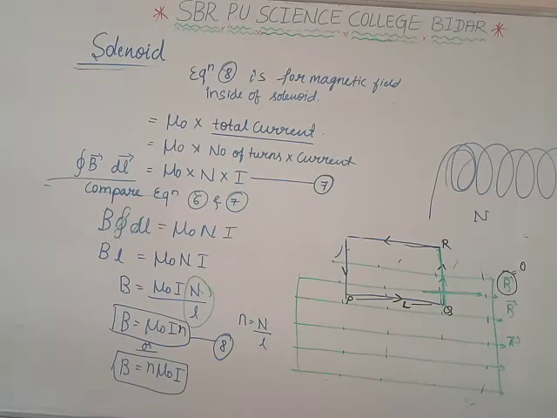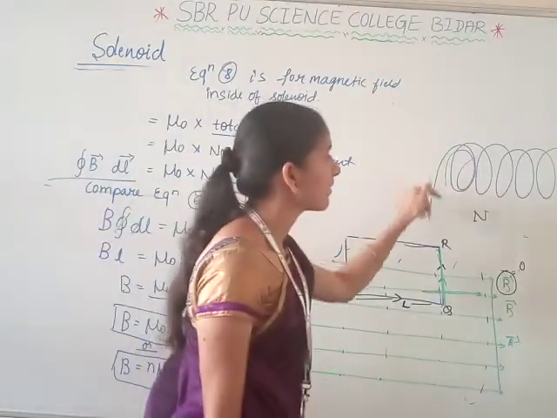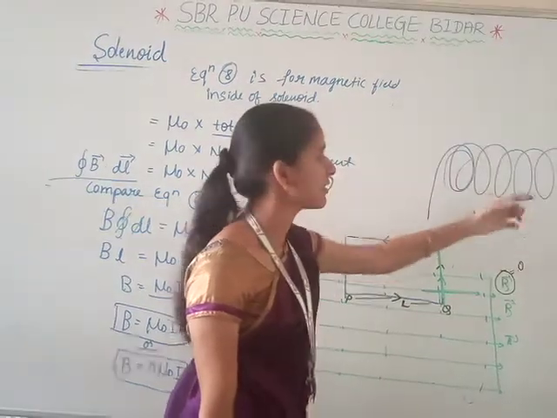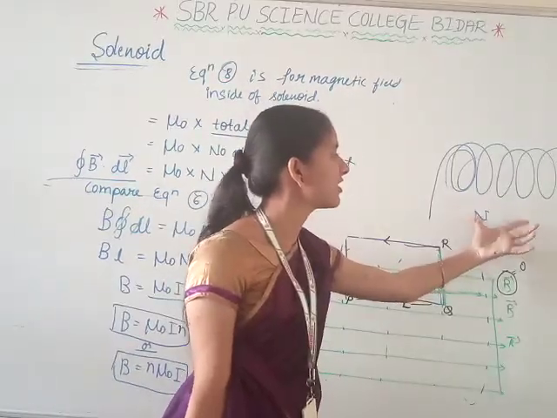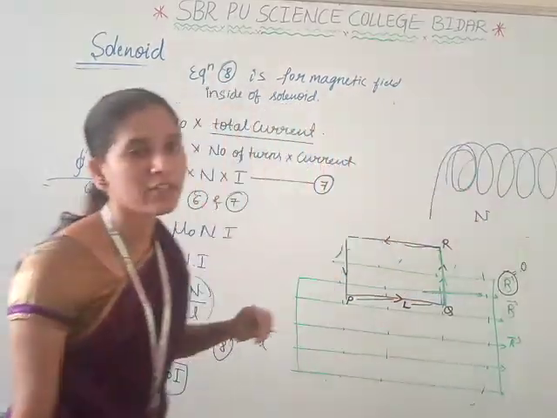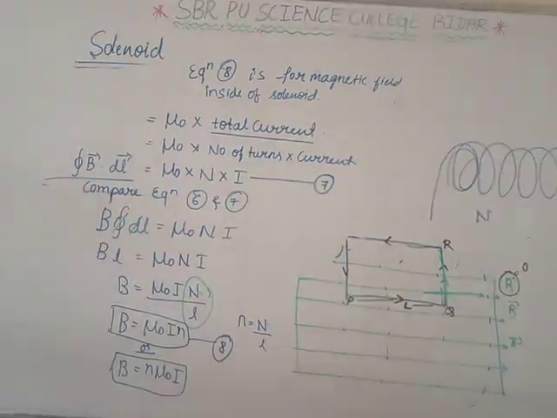This is about the solenoid and the magnetic field of a solenoid at the center. A solenoid is an arrangement of a wire in the form of a helix. The length of the solenoid is larger as compared to its diameter.